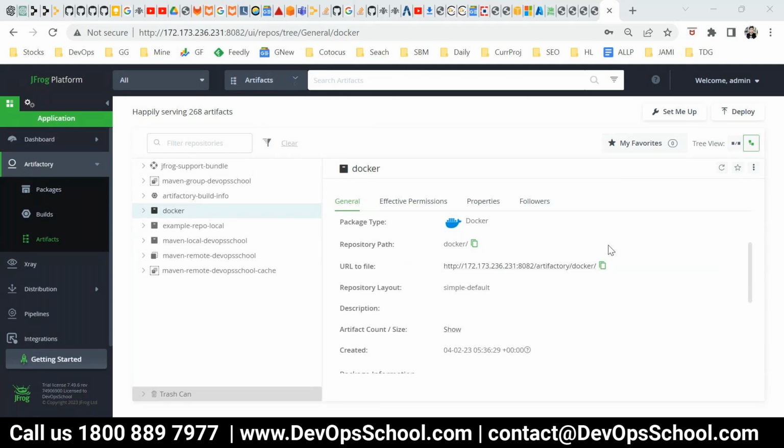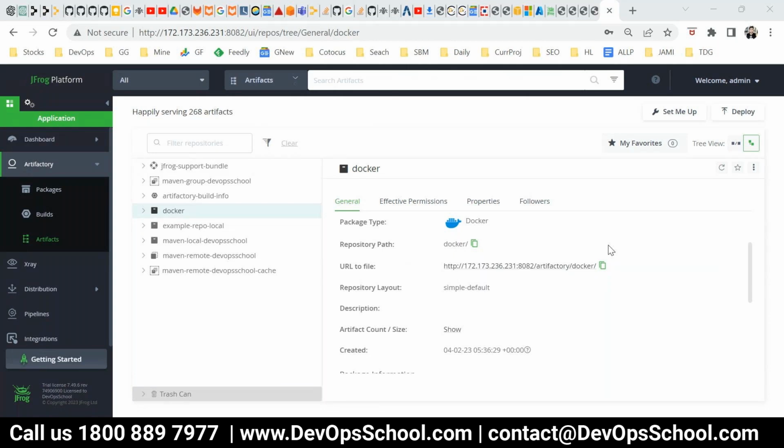So fundamentally, there's a huge difference between GitHub and Artifactory. I mean, GitHub has a repository, Artifactory also has a repository. But one difference is GitHub stores the source code in the repository. Here you store the binaries, packages, different types of packages, Maven, Docker. Now GitHub is coming up with a package manager also.